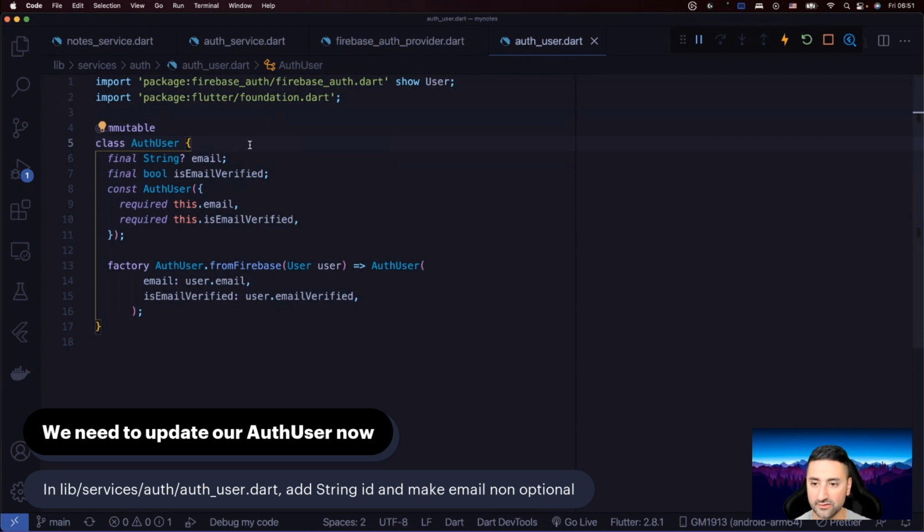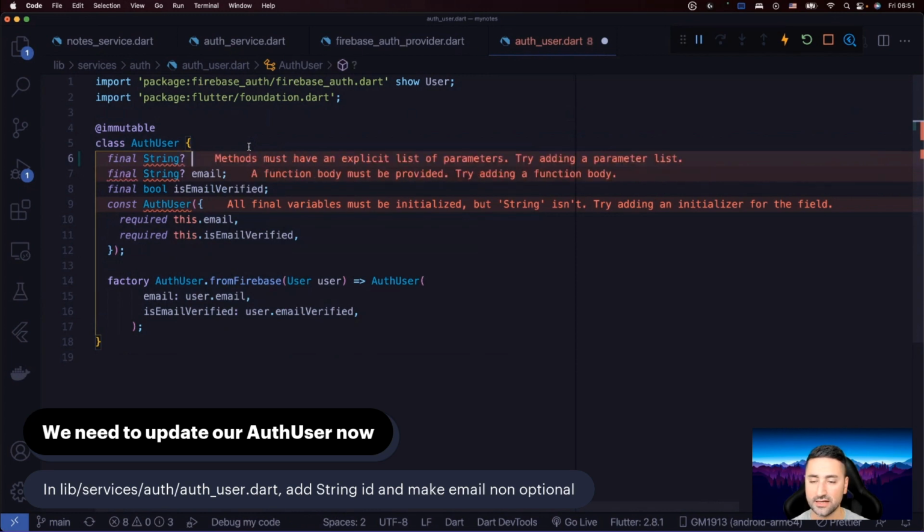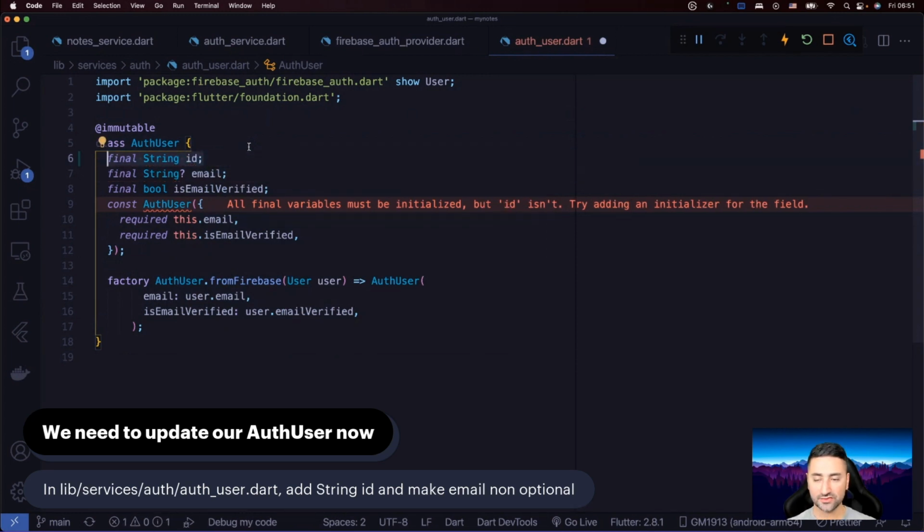So let's go ahead and do that now. So I'm just going to go ahead and say final string ID. So this field is not optional. You see, every user that comes into our application should have an ID, and that's the expectation that we have on our auth users. Okay, so I need you to go ahead and add that, please, to your auth user class as well.